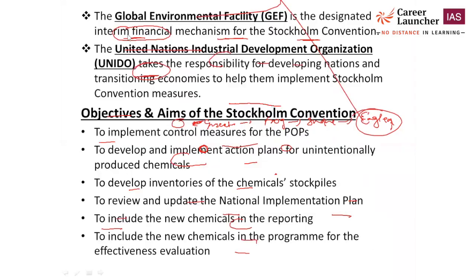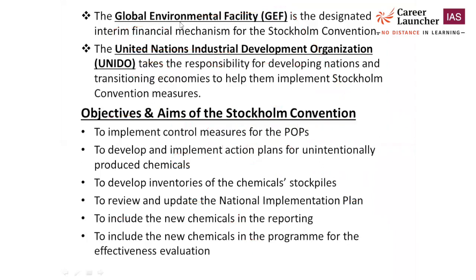Now some important points that may be confusing in exam prelims. Okay, they will give a statement. So this is important to know. Global Environment Facility. The Global Environment Facility is the designated interim financial mechanism for the Stockholm Convention. Now, Global Environment Facility is also an interim financial mechanism for other conventions also. So, Global Environment Facility is the designated interim financial mechanism for the Stockholm Convention.